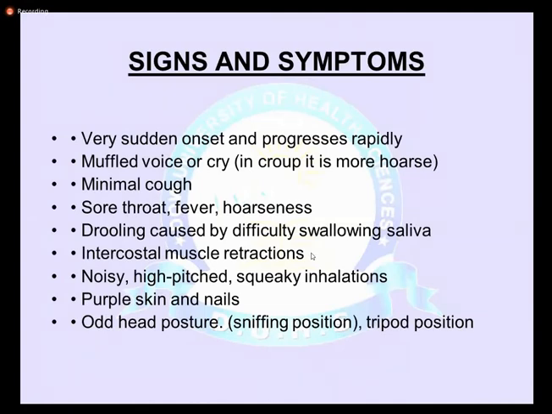But basically, epiglottitis is a clinical diagnosis. The onset of signs and symptoms is not insidious; it is a sudden appearance. The child usually has high-grade fever, sore throat, and muffled voice, as compared to the hoarse voice in croup. Cough is usually minimal. The main features are fever, sore throat, muffled voice, and, due to the edema, difficulty in swallowing. When they are not able to swallow saliva, they usually start drooling.